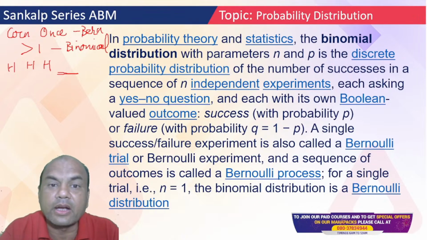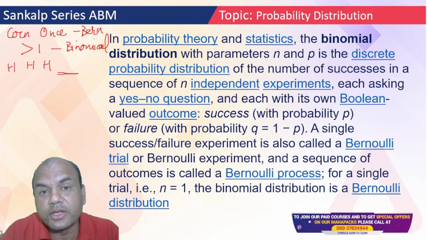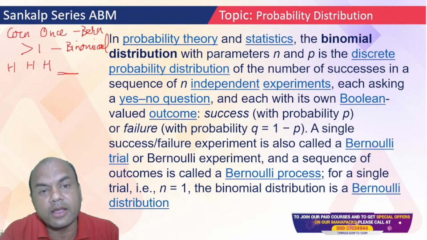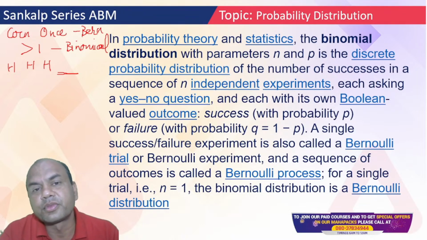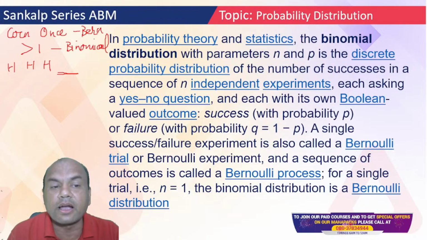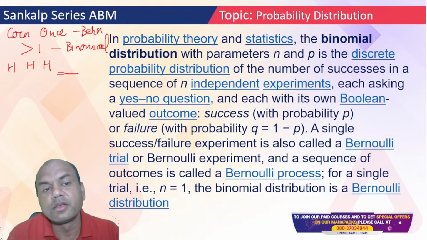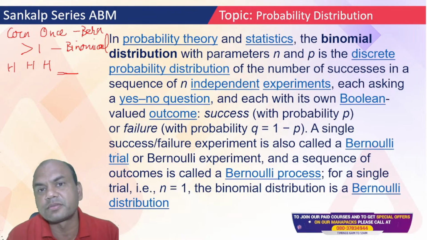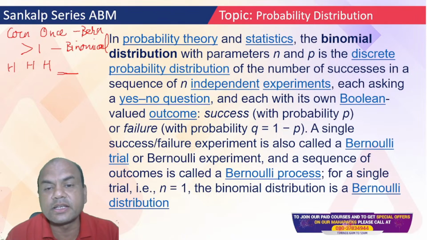Just type head or tail, or you don't know. Yes or no? Just type yes or no. Can you guarantee me that you'll get a head again over here? You can't guarantee me. Why? Because each trial is independent. Suppose if I get head two times, I can't guarantee that the third time I'll get a head, the fourth time I'll get a head, the fifth time I'll get a head. So that's why binomial means each time it's a Bernoulli experiment, and each trial is independent.